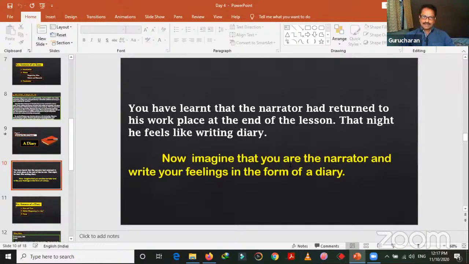And his father came with a solution, and he carried the trunk to the bus stand. On the way, the narrator felt very sad, very bad. He felt himself guilty because he could not take the trunk from his father and carry it. Then he felt very unhappy, guilt.